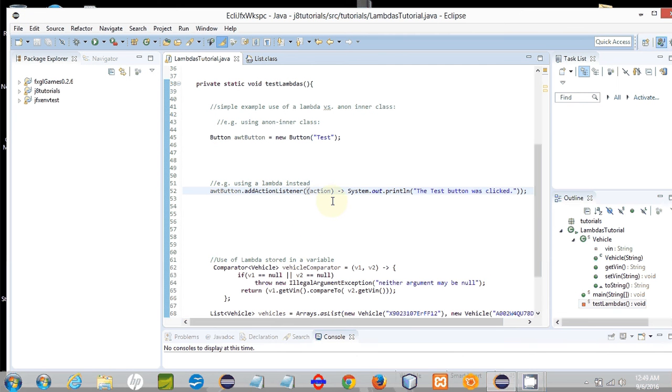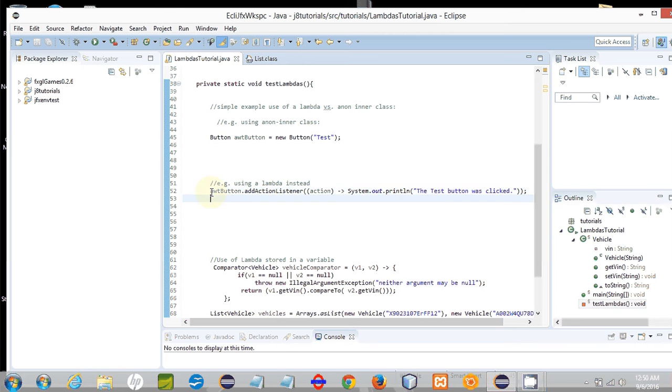So I've shown you how to write a Lambda expression regardless of the number of arguments to the interface method that you're implementing, and also how to write it regardless of how many lines of code you want to execute in that Lambda expression. You can have any number of lines of code in your Lambda expression to be executed. It's just if you have more than one, you have to enclose them with curly braces. If you have only one, you do not.